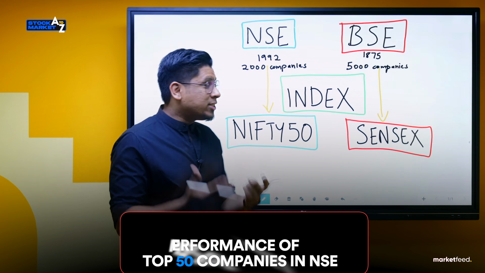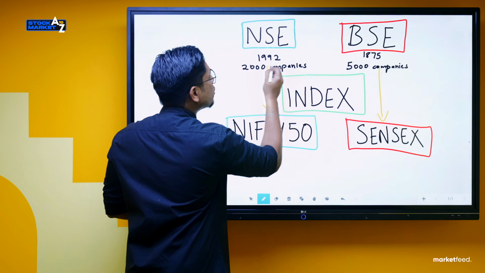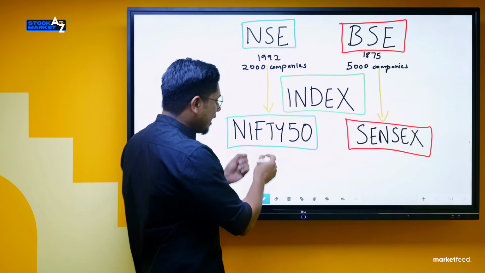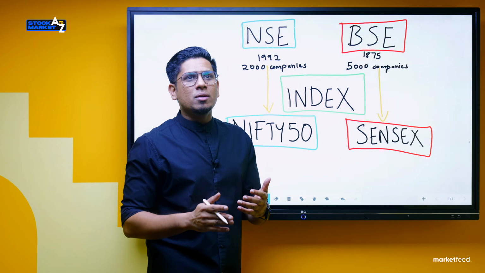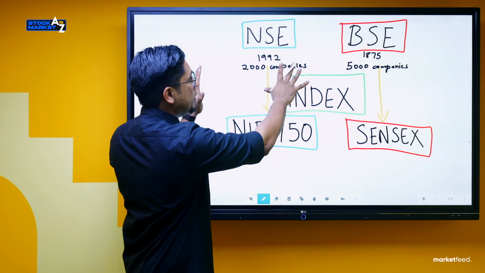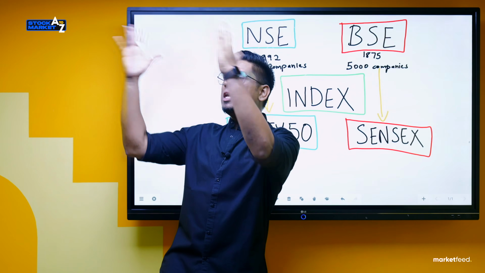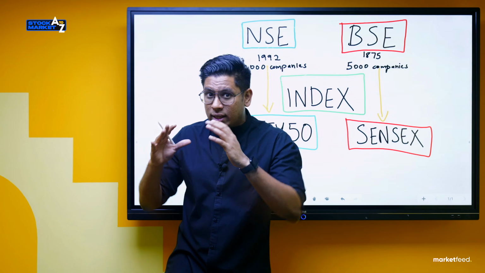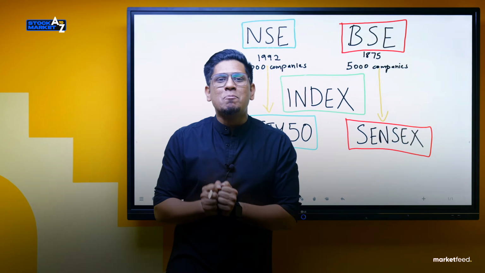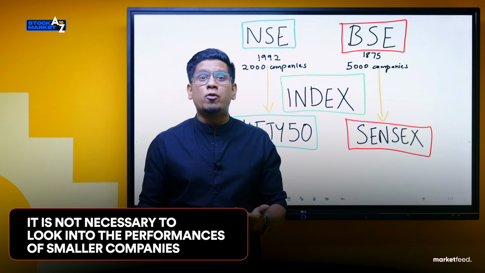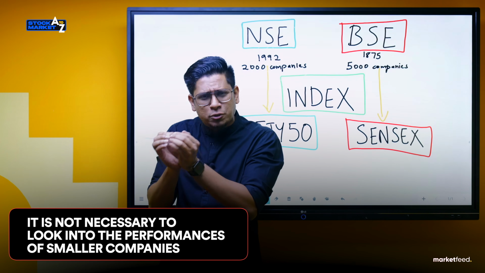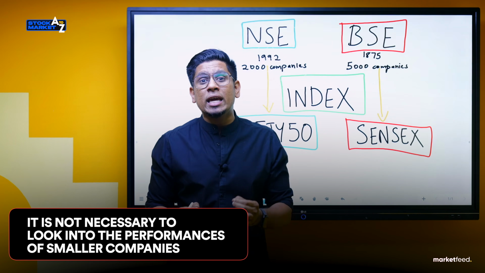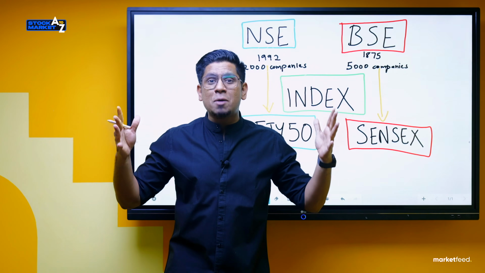Now you might ask me, hey Sharique, why not all of the 2,000 companies? Why don't we take numbers from all of these 2,000 companies and then reach a single number, which is Nifty 50? The logic behind that is, there are 2,000 companies, and out of these, there are really large, huge, the largest corporations in the country. There are medium-sized companies, and then there are a lot of small-sized companies as well. Why do we have to look into the performance of all these companies, which includes a lot of small companies? Not really necessary, right? So the logic is, let us only look into the top 50 largest companies in India.